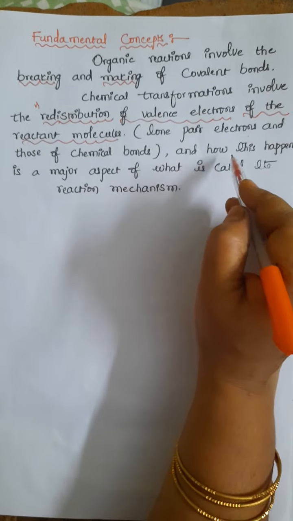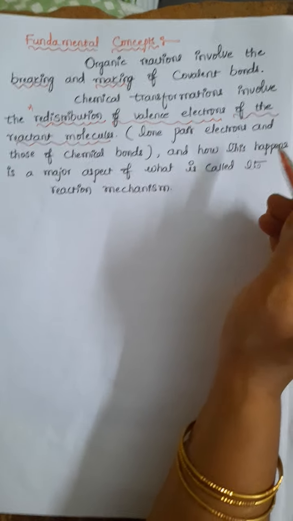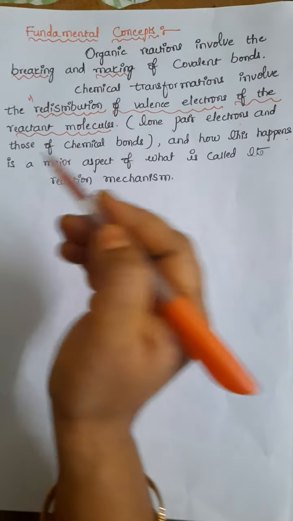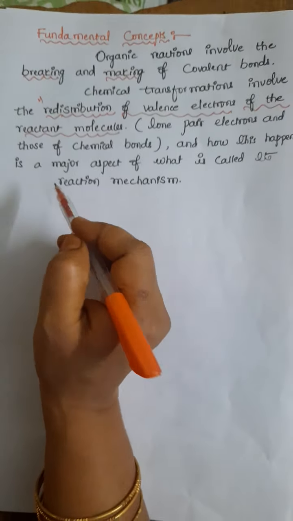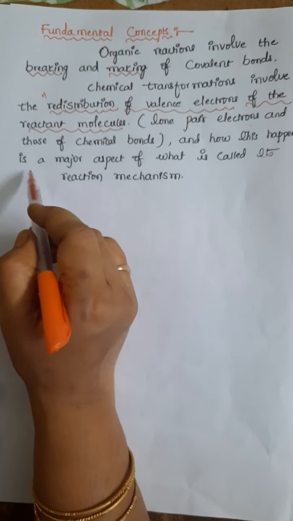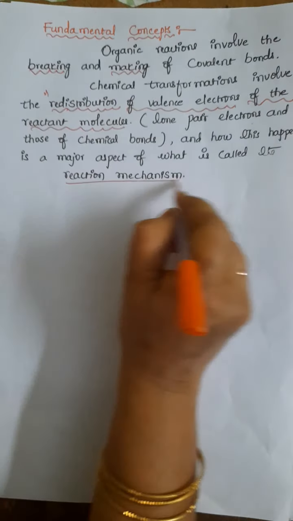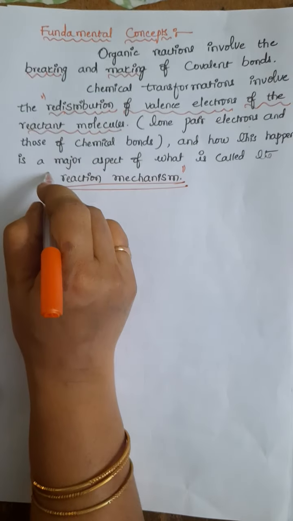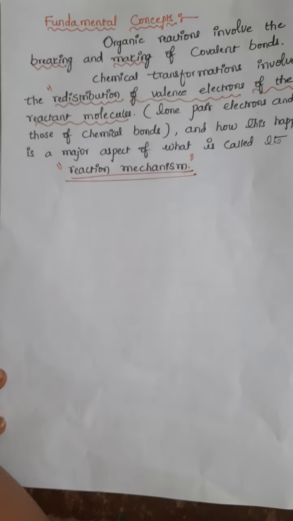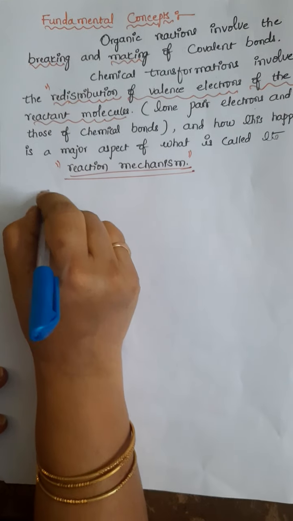Next, how the redistribution of electrons takes place is a major aspect of what we call a reaction mechanism. Suppose we take a reactant.